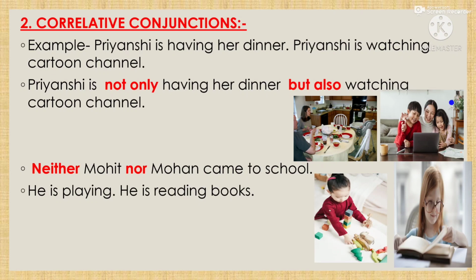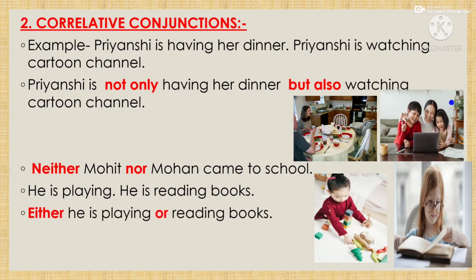Okay. Another sentence we will discuss. He is playing. He is reading books. So either he is playing or reading books. That means either he may be playing, or he is reading. So we can join by using the correlative conjunction either or. That means one of the two activities is being done by the child. Either he is playing or reading books.